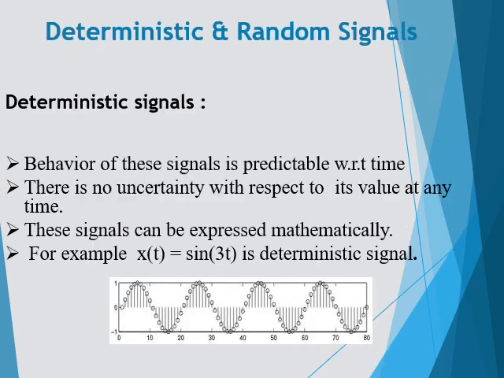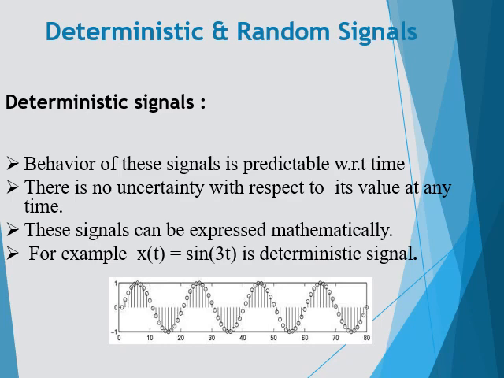What do deterministic and random signals mean? A deterministic signal is nothing but a signal which we can predict with respect to time. So there is no uncertainty with respect to its value at any time. Just look at the diagram. It varies continuously with time. We know this will be the input and this will be the output. If you give an input value of 3, we can expect the output may be 5 or 6, for example. Then we can say it is a deterministic signal.